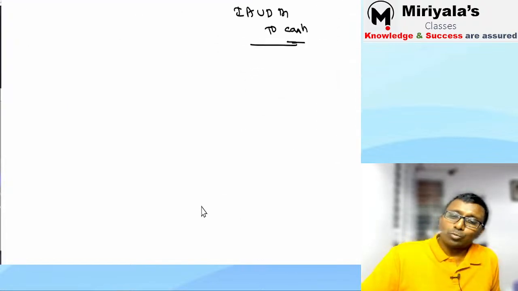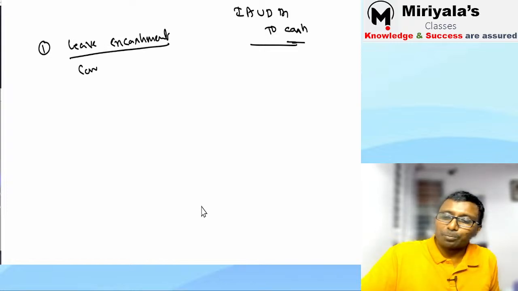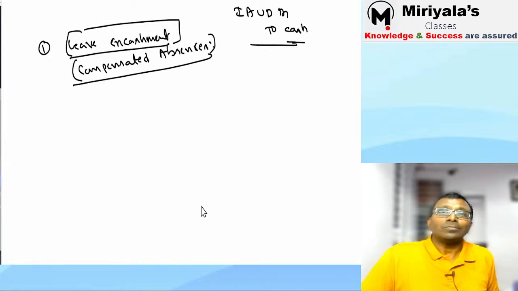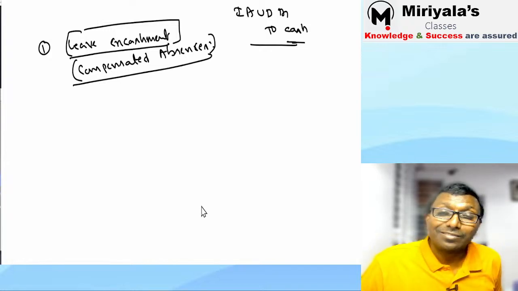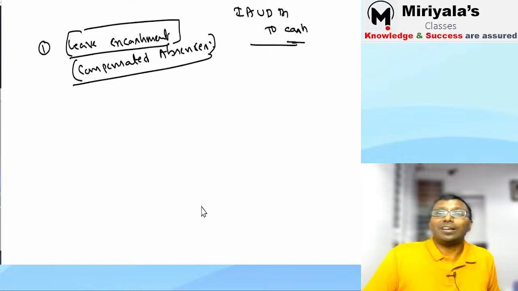Not all. One more sub-concept is there, that is called leave encashment. What is it, my dear? Sir, in the case of leave encashment, there is one more word, that is compensated absences. Yes, this is the accounting standard terminology. Leave encashment is our terminology. But every time encashment will not happen. Encashment means where you are supposed to pay the money.